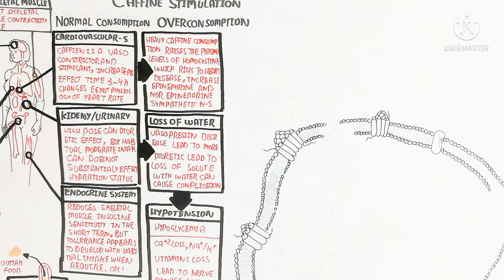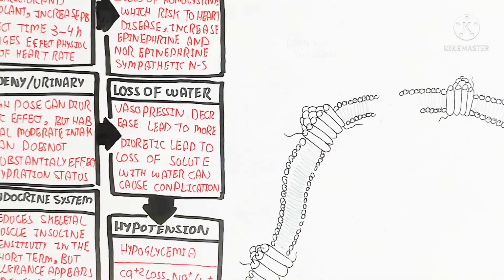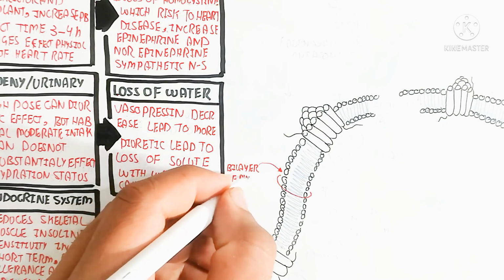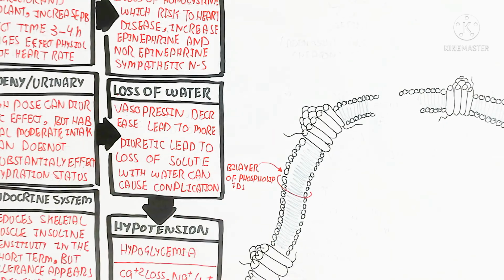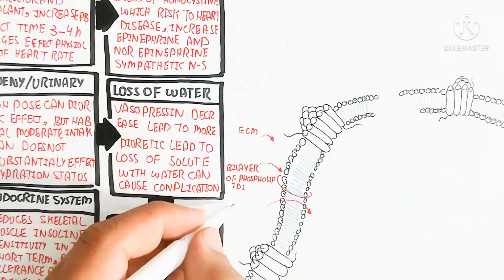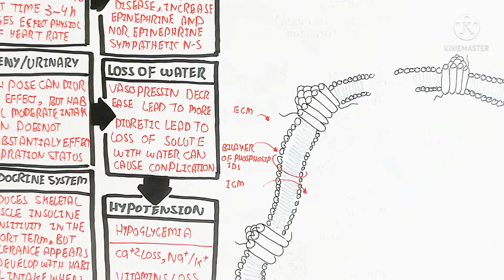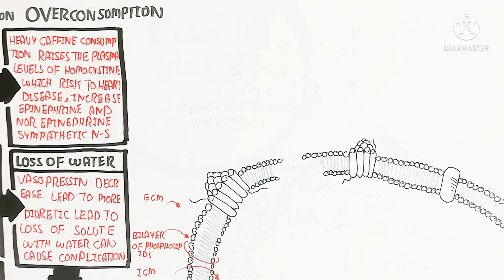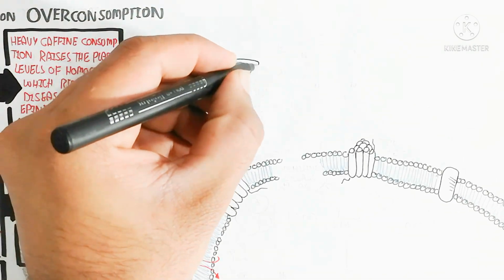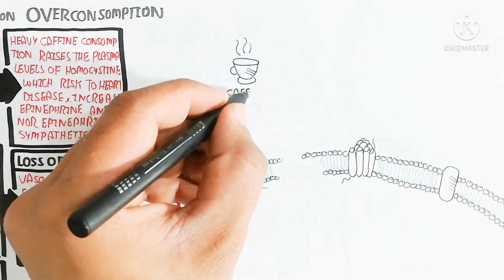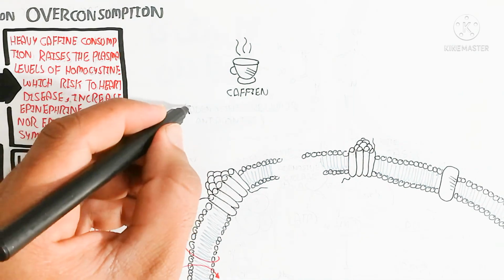So here is the bigger picture of the cell, which contains different types of receptors. Here is the bilayer of phospholipids. The outer region is known as the extracellular matrix, while the inside is the intracellular matrix. On the other hand, remember the intracellular fluid and extracellular fluid. So this is the caffeine.